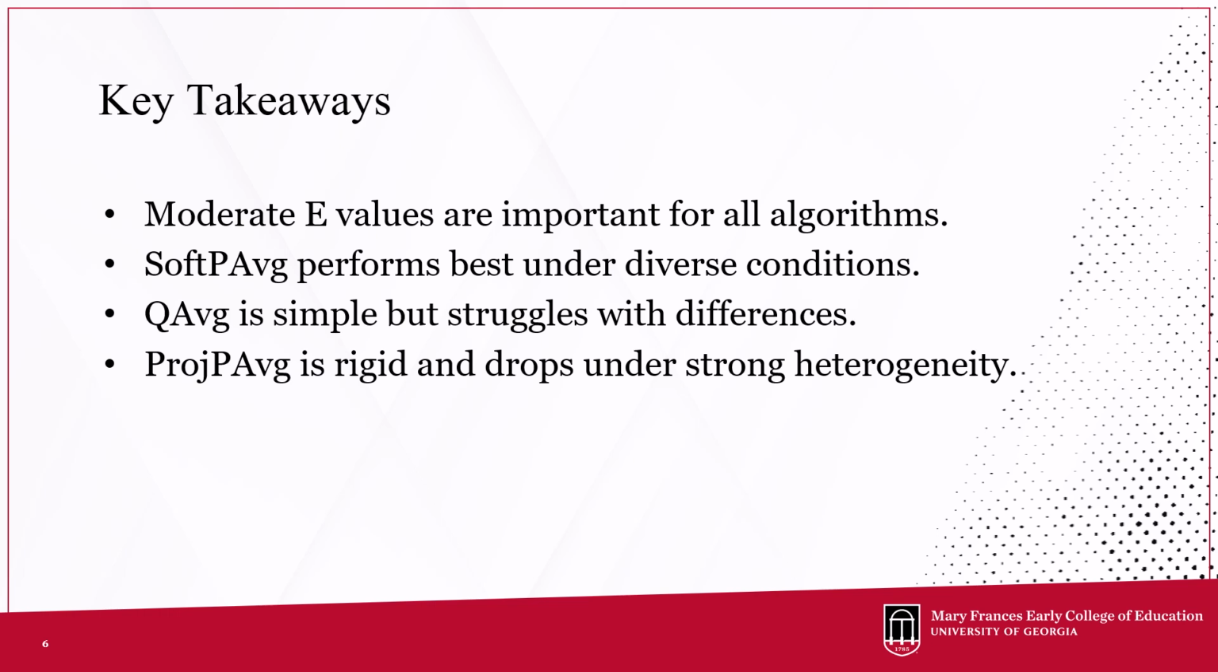To summarize, choosing a good E-value is important. Soft P-average is the best choice for federated reinforcement learning where agents may face different environments. Q-average is simple but less adaptive, and Project P-average is initially stable but struggles under strong environment differences.